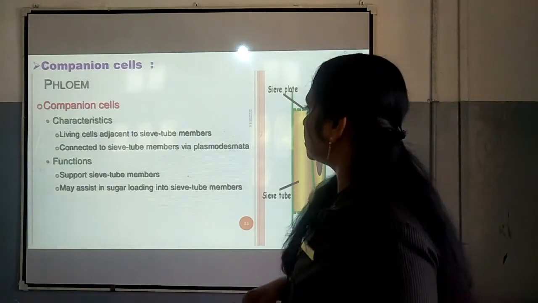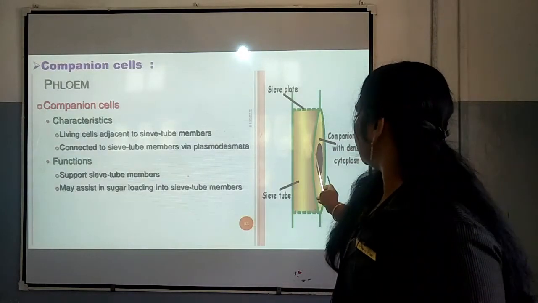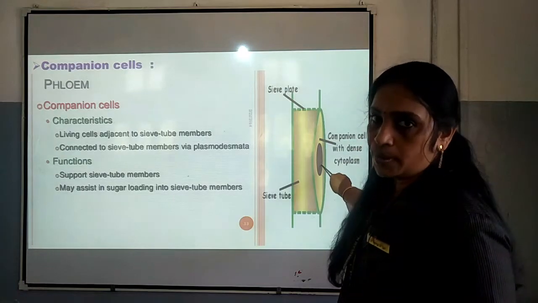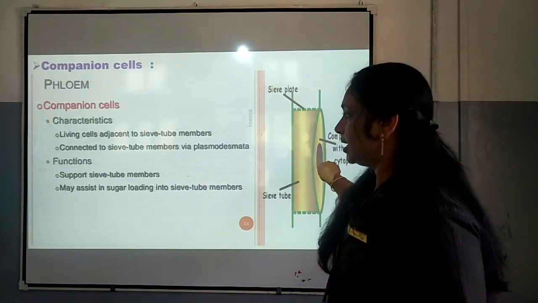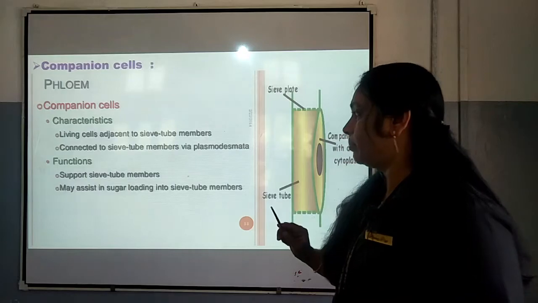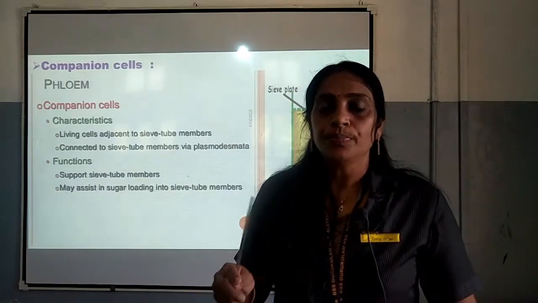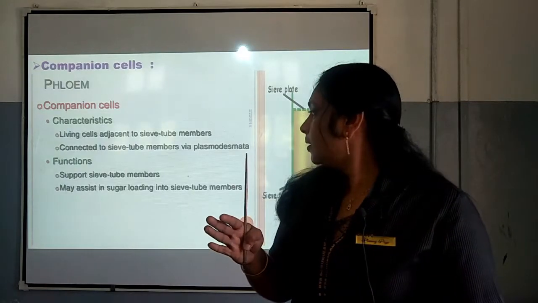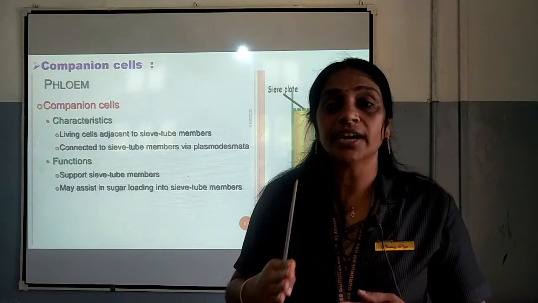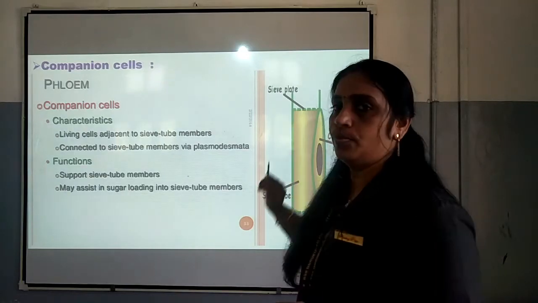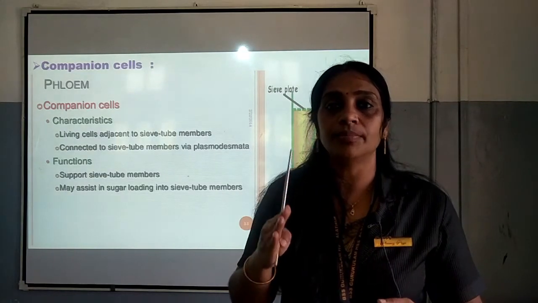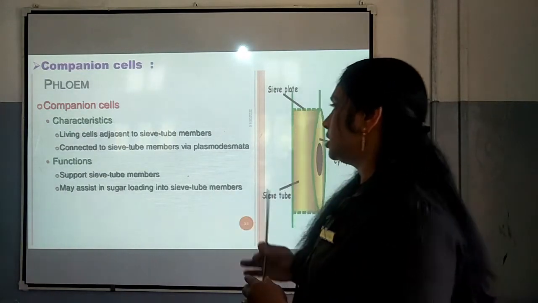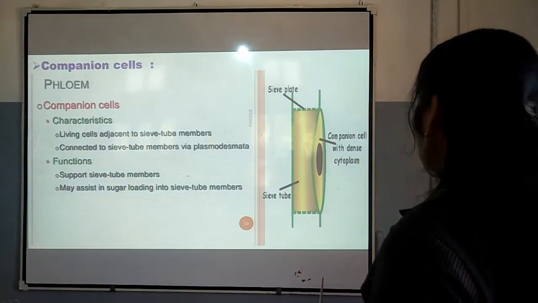Next one is companion cells. They are living cells and they are adjacent to the sieve tube members, and their function is to support sieve tube members. They also help in the maintenance of the pressure gradient in the sieve tube. That is the function of companion cells.